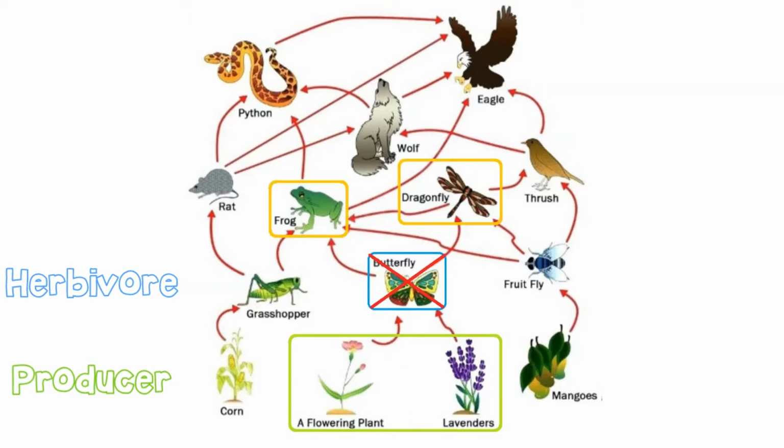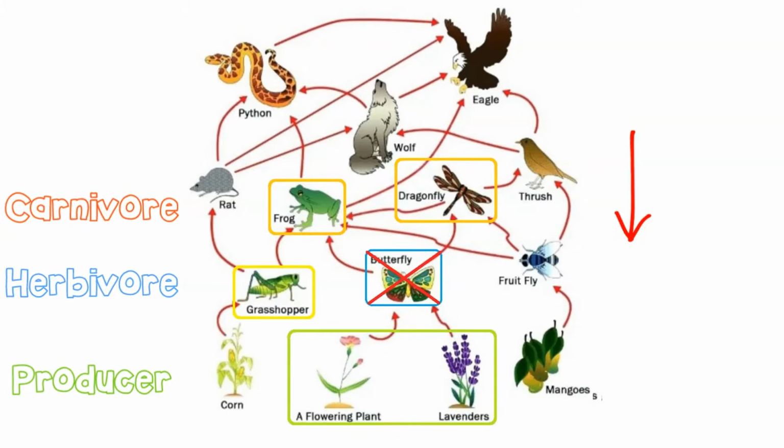The frog and the dragonfly both live on the butterfly. They are its predator and it is their prey. As a result, both of their populations will decrease. They have lost a food supply. One scenario: the frog has less butterfly to eat, so its population decreases. It may also shift its focus from its prey butterfly to its prey grasshopper, and their populations may decrease.